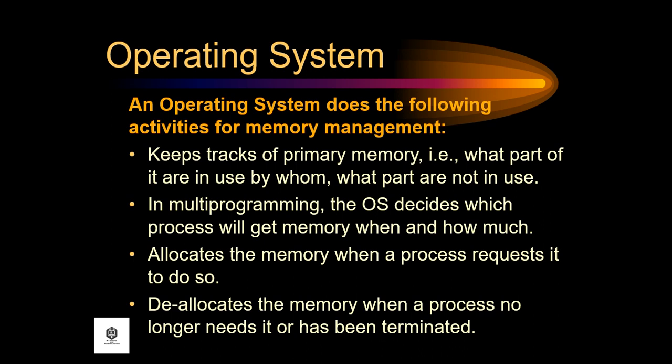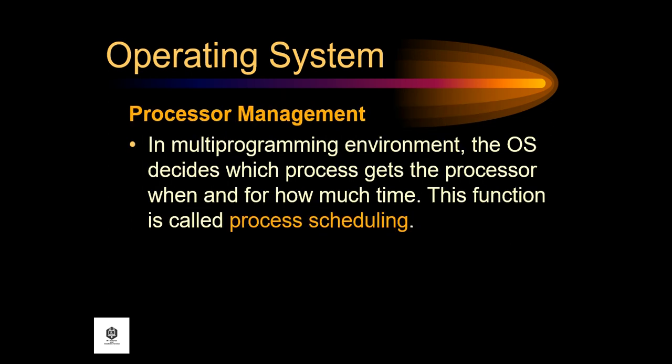An operating system does the following activities for memory management. It keeps track of primary memory, like what parts of it are in use by whom and what parts are not in use. Next, in multiprogramming, the OS decides which process will get memory, when, and how much. It allocates the memory when a process requests it to do so. Then it deallocates the memory when a process no longer needs it or has been terminated.